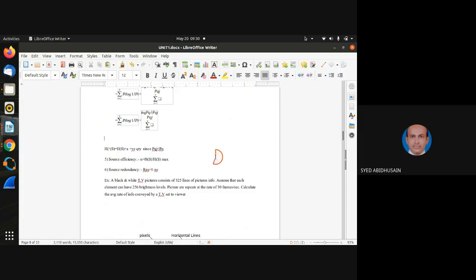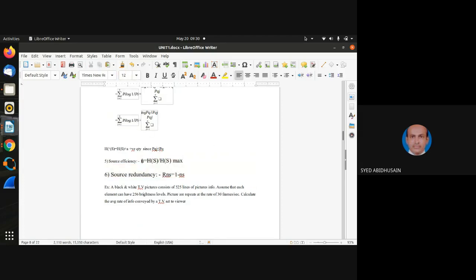The efficiency of any source which is emitting symbols can be expressed as n, or eta. Instead of n, most of the time it is taken as eta. So eta, or n, is equal to H of S, that is the normal value of entropy, divided by the maximum value of entropy. Therefore, if you take the normal value of entropy and divide it by its maximum value, that will define the source efficiency.